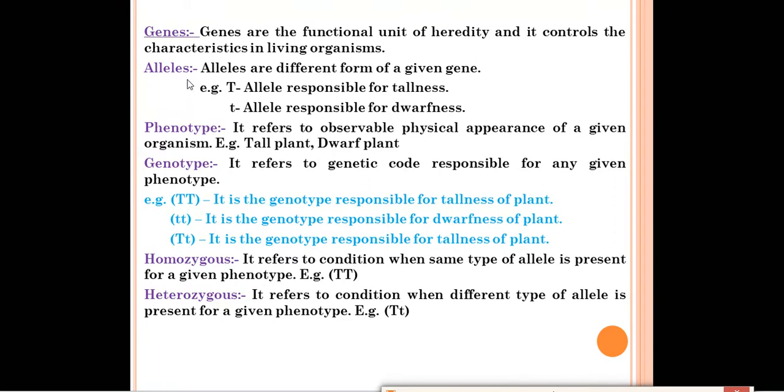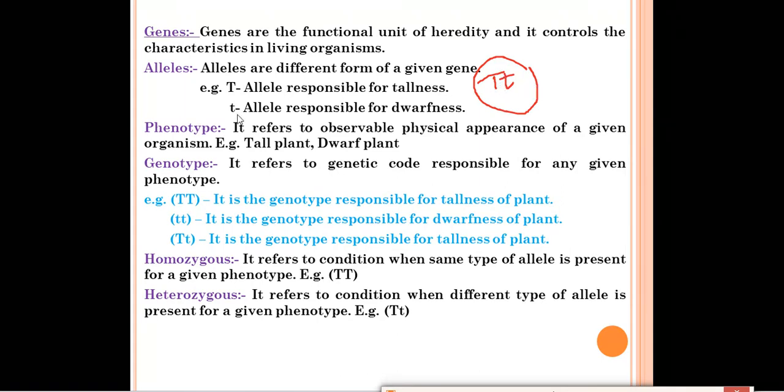Next we have alleles. What are alleles? Alleles are different forms of a given gene. For example, if we have one gene having two different forms, then those pairs are called alleles. They will always occur in pairs. For example, capital T and small t are the alleles for the characteristic of height of a plant. Capital T is the allele which is responsible for tallness.